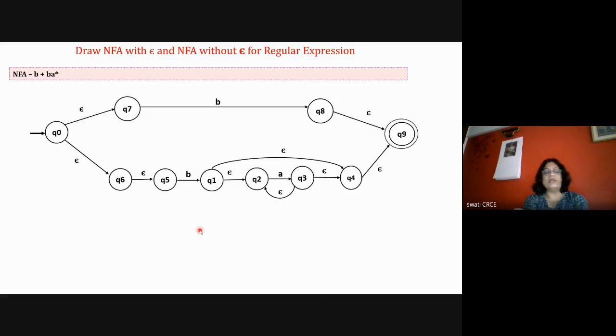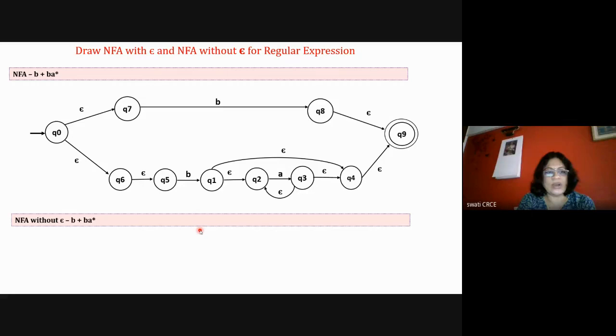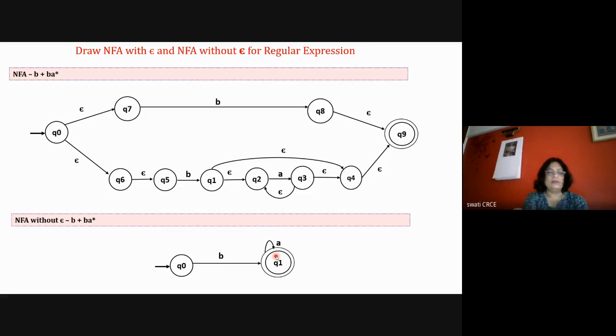Now, if without epsilon I have to draw the NFA, then how will I draw? Either B or B A star. So I'll draw this way. From the initial state either B, it will reach the final state. Only B is a valid word. After that, one B is compulsory, and after that A can be there any number of times. So the same state I can use: one B is compulsory and after that any number of A's. So this will be the equivalent NFA without epsilon. Okay.